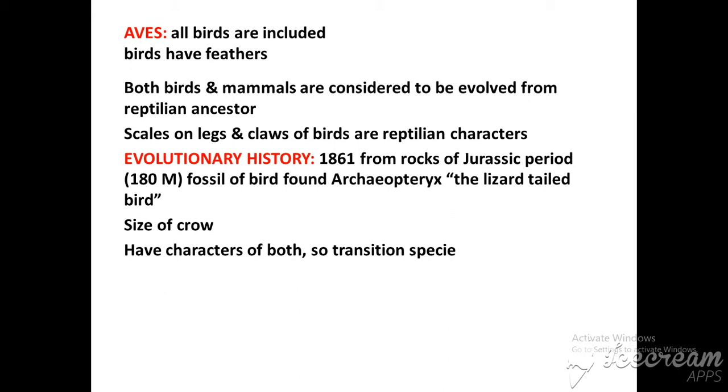Aves, all birds are included in this superclass Aves. Birds have feathers. Both birds and mammals are considered to be evolved from a reptilian ancestor. Scales on the legs and claws of the birds are reptilian characters.